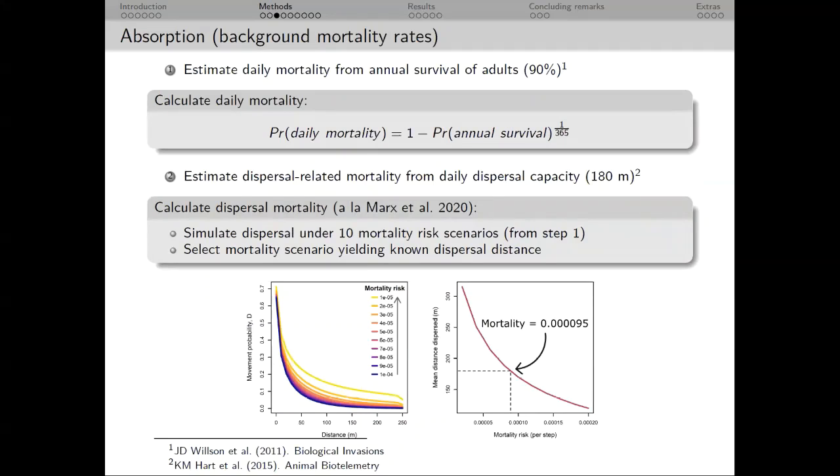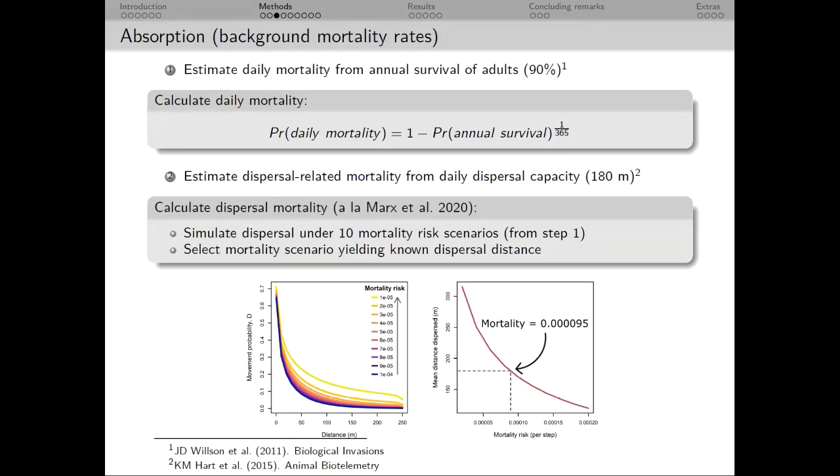Now moving on to the absorption portion of the project. To create my absorption layers, I started by establishing a background mortality rate to which all additional mortality sources would be adjusted. To do this, I began with daily mortality, using this formula to back calculate daily mortality from an estimate of adult annual survivorship from the literature of 90%.